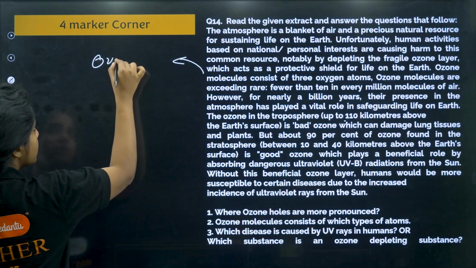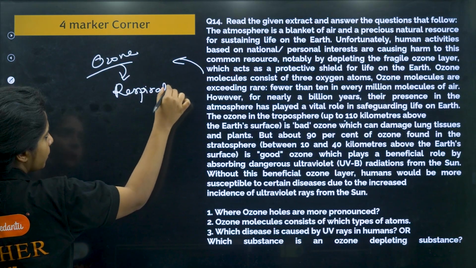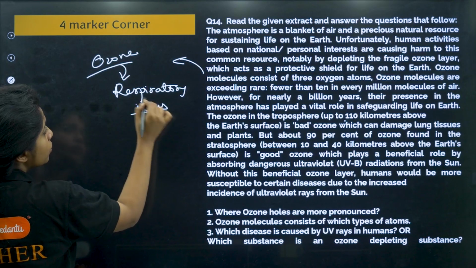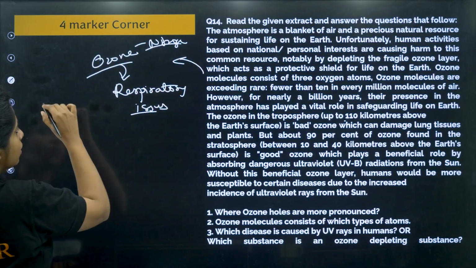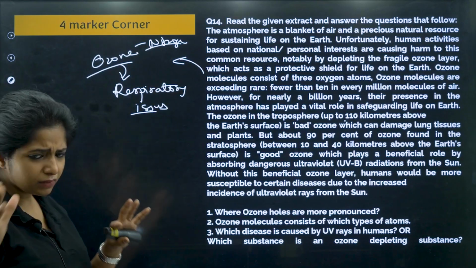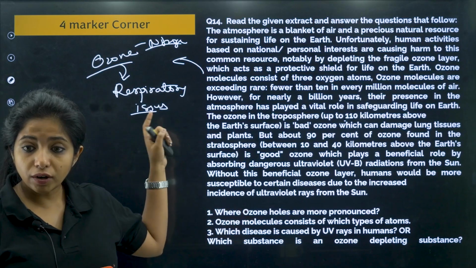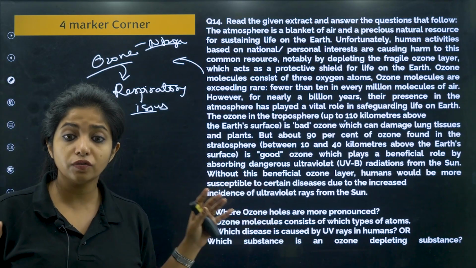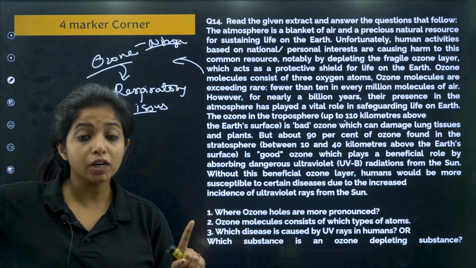Because ozone is going to cause a lot of respiratory issues, my dear children. It is going to combine with the nitrogen that is there in the atmosphere and make some other very toxic compounds, which can cause other diseases also. So it causes respiratory issues in us, and in plants also. It halts the process of photosynthesis. A lot of trouble is caused by the ozone at the ground level, not by the ozone that is present in the stratosphere.